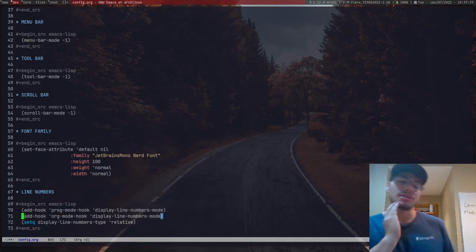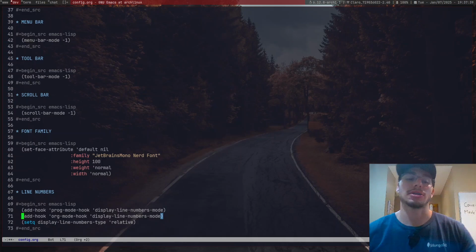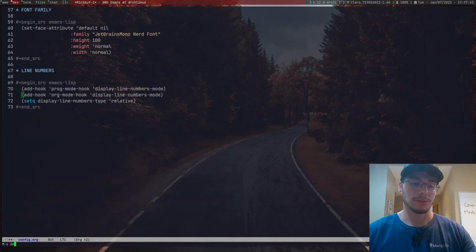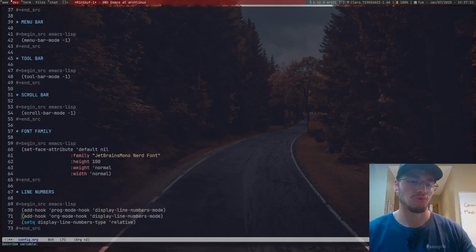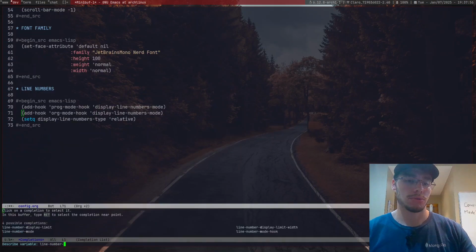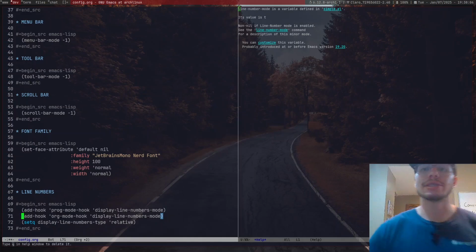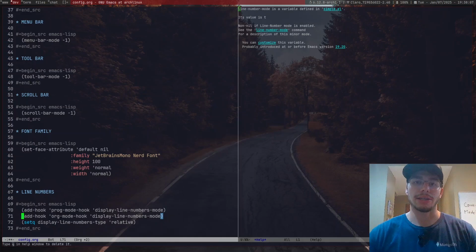Or we can just say that the default line numbers type is not going to be relative. For now, we can probably say describe variable. In that case, line number mode, probably. Okay, there we go. Line number mode is a variable defined in simple.el. Its value is t.